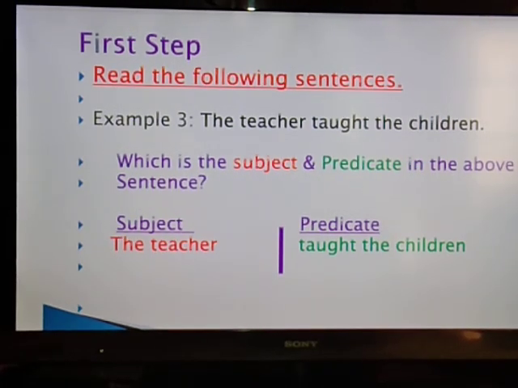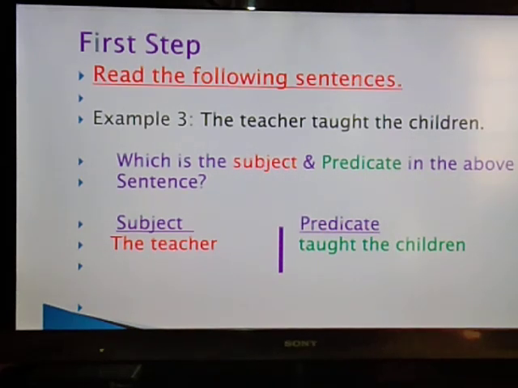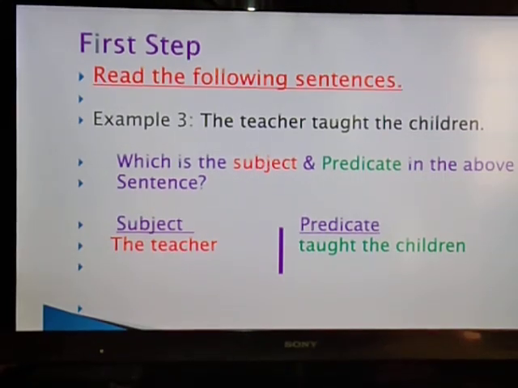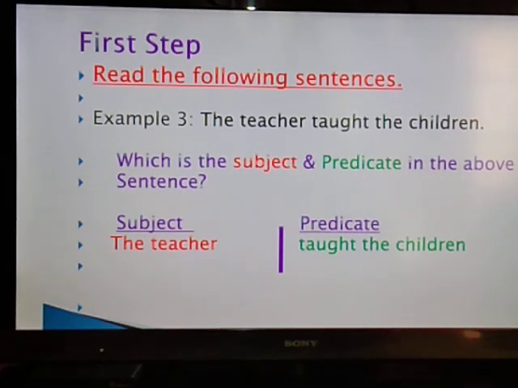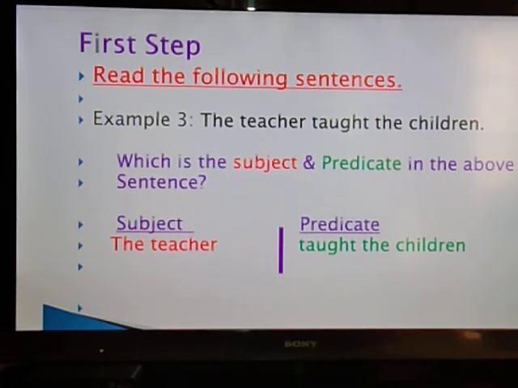Now one more thing, which till now you have seen, is that the subject always comes first. That means, the teacher taught the children. So you find the subject is always placed before. But in some sentences you find the subject comes after the predicate. For example, if I say, at the bottom of the river lay the woodcutter's axe. Now what is the sentence talking about? The woodcutter's axe. So here it will be considered as the subject.